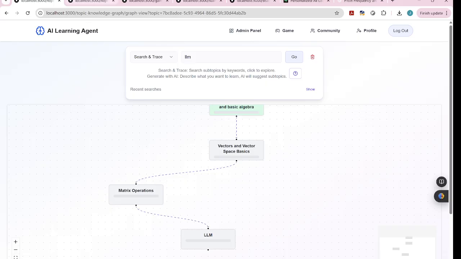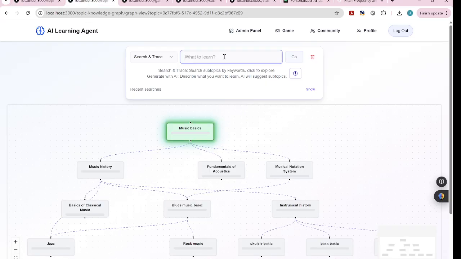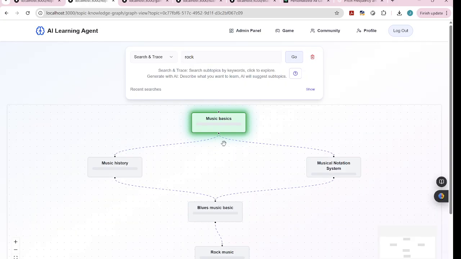And it works on other topics. For example, if you study music and I want to study rock and roll music, I press go, and it will show you: study music history, study the music notation system, study blues music, and then you can go to rock and roll music. It is very clear. So that is the first problem we have solved. We let the users see their path more clearly when they study.